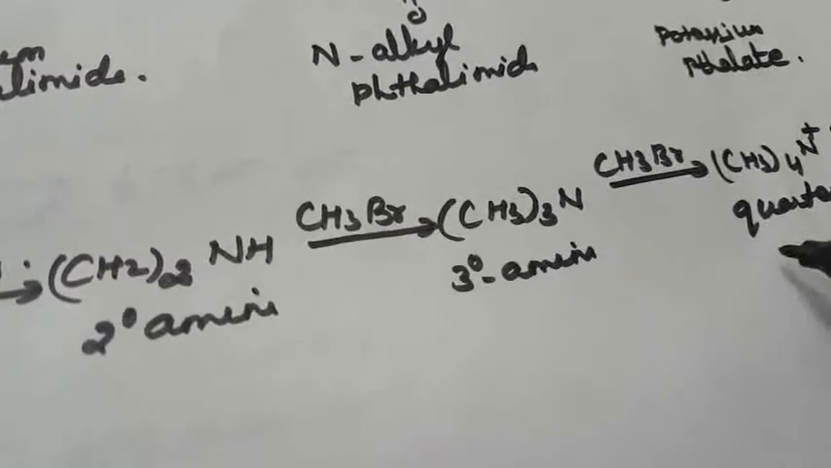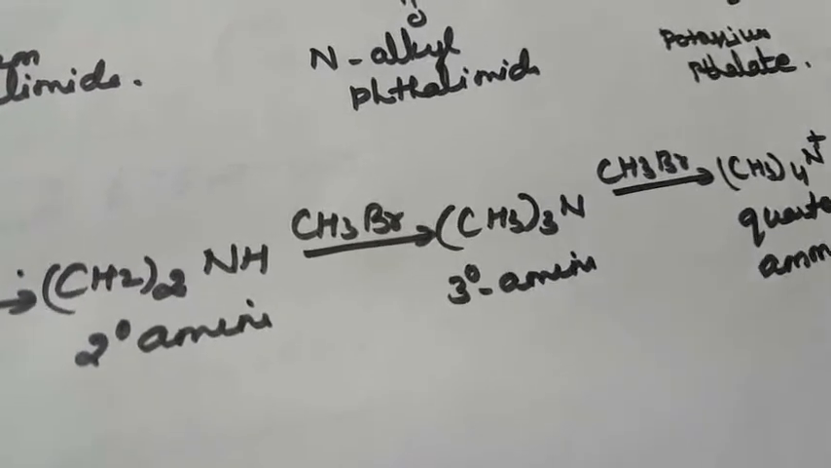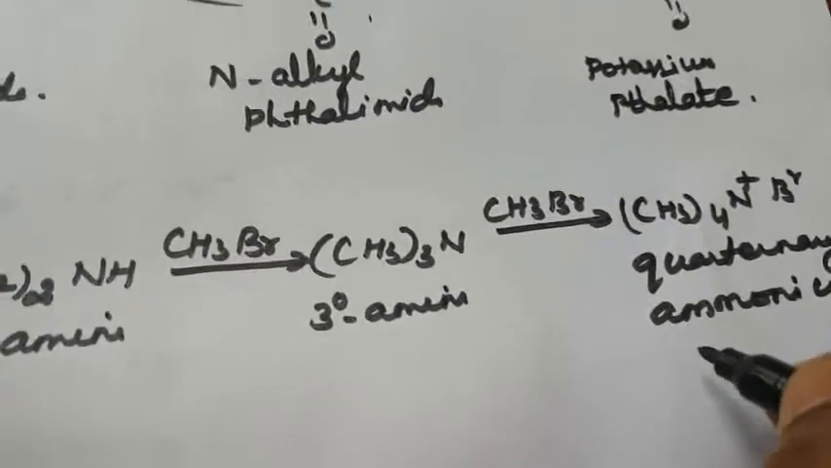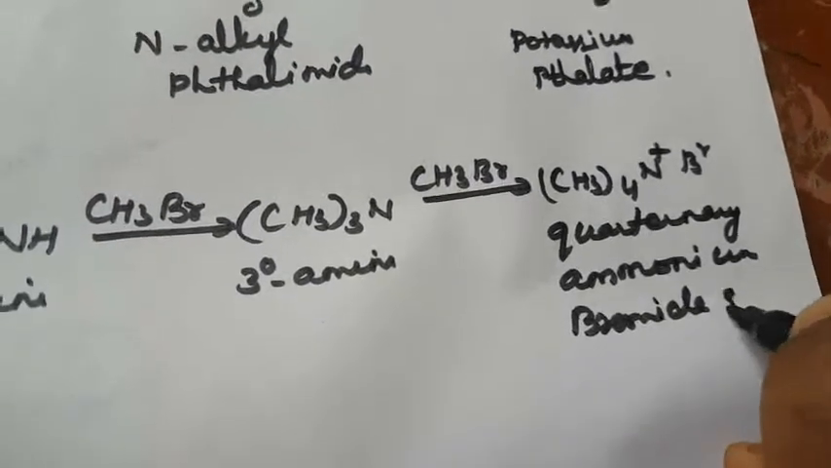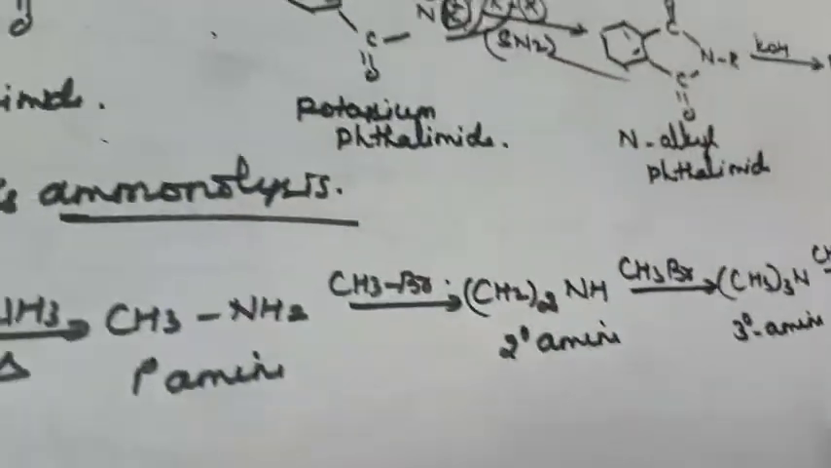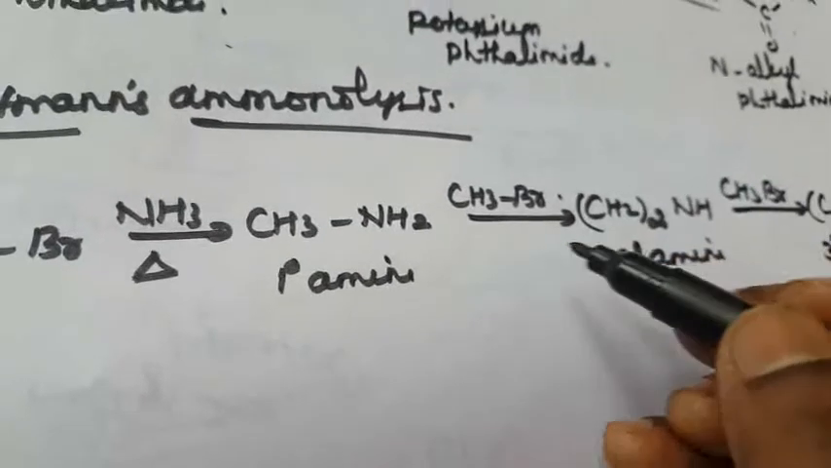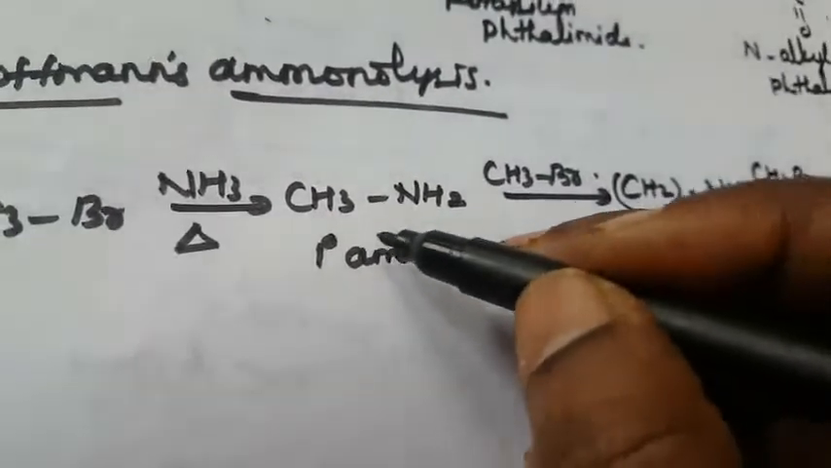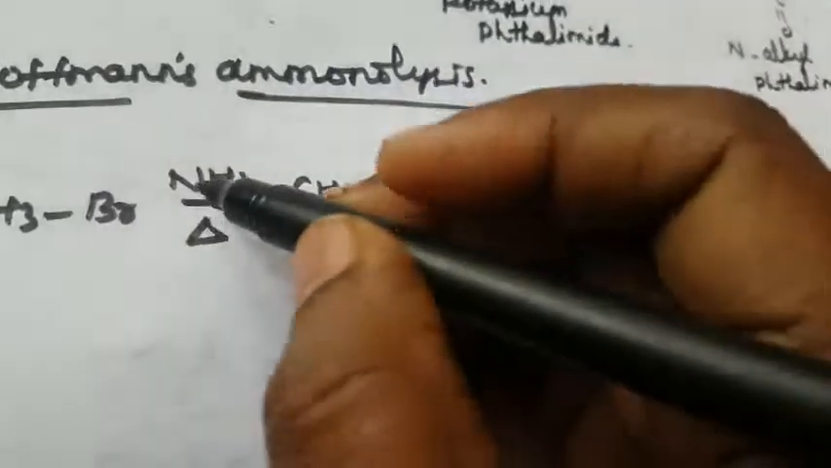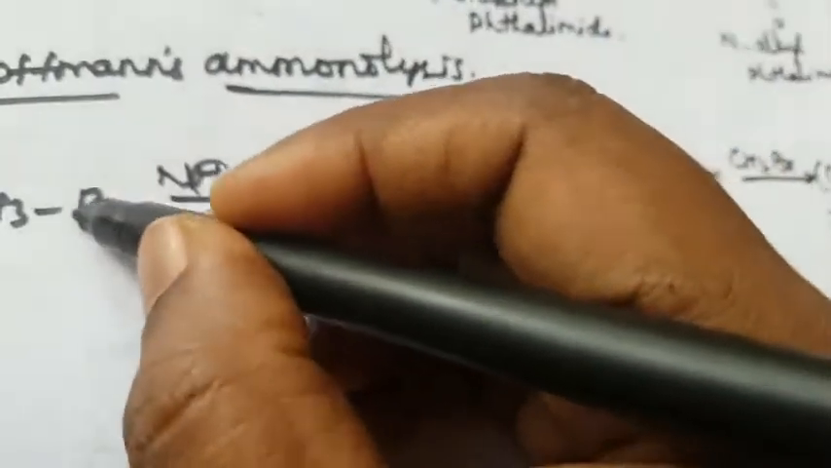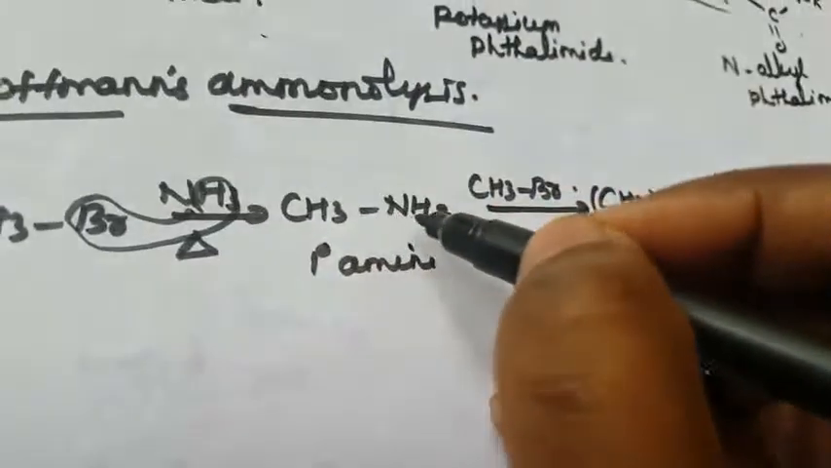Quaternary ammonium bromide salt. In each step, one CH3 will be added and one H will be removed, and HBr will be removed. So here HBr will be removed, that is NH2.